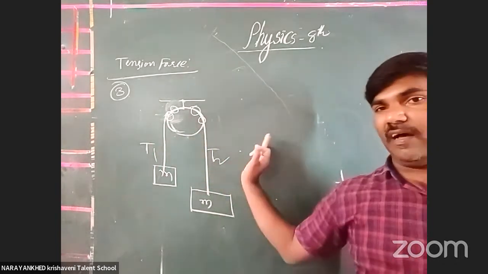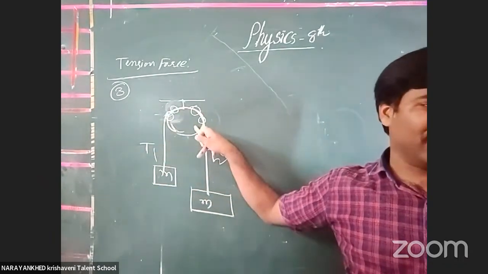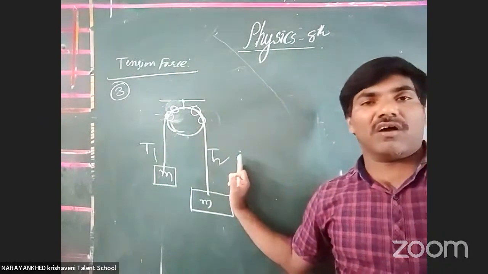Without friction they are equal, but with friction the tensions are not the same.